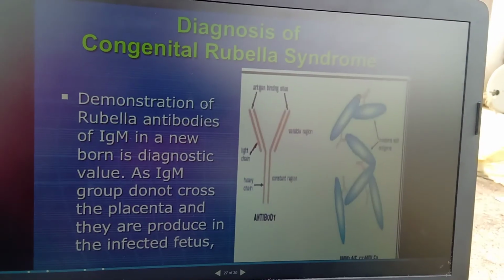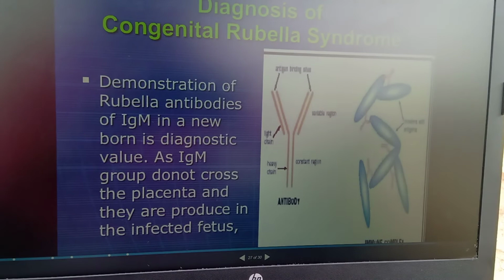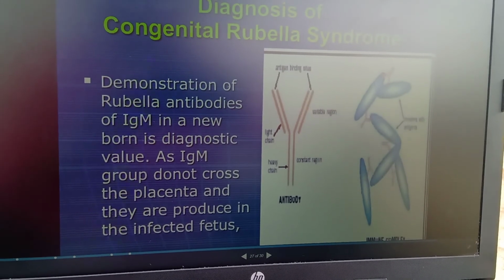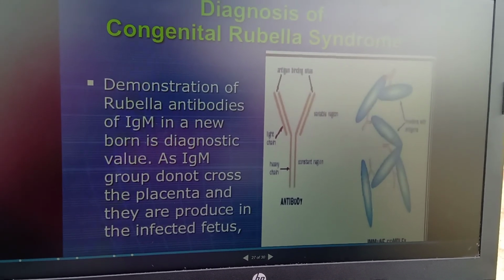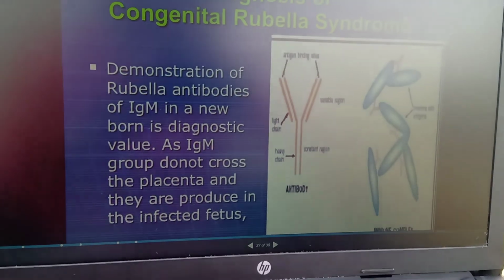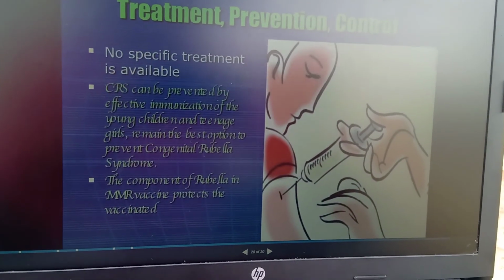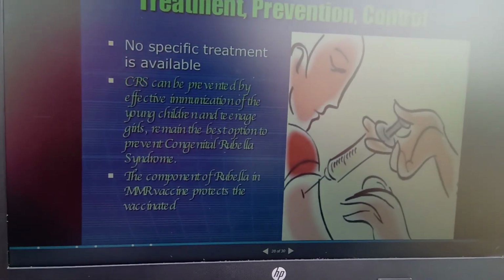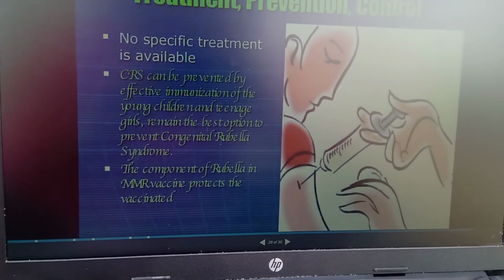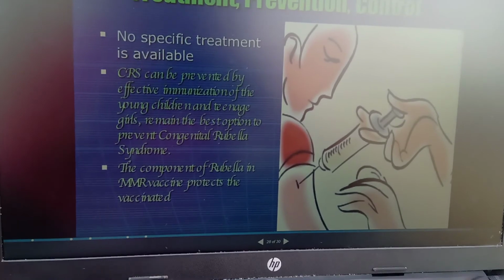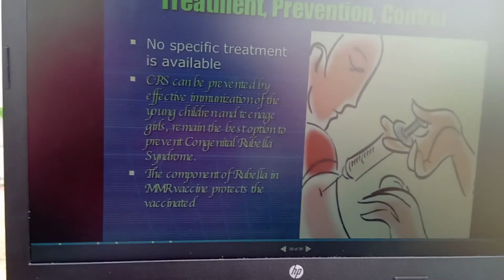And how do you diagnose it? As we already noted, antibody titers are detected, and IgG and IgM denote infection in the infected fetus. So what is the prevention and treatment? You can control congenital rubella syndrome by taking the MMR vaccine, which protects against rubella.